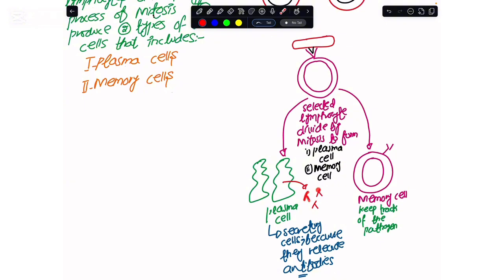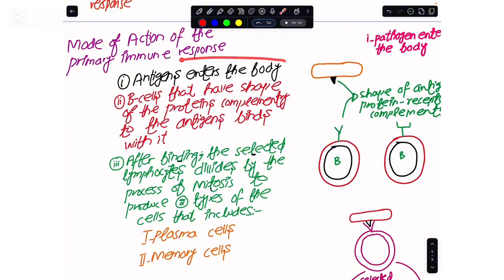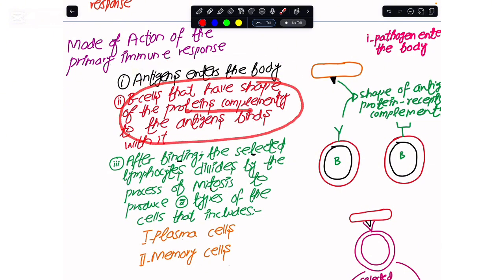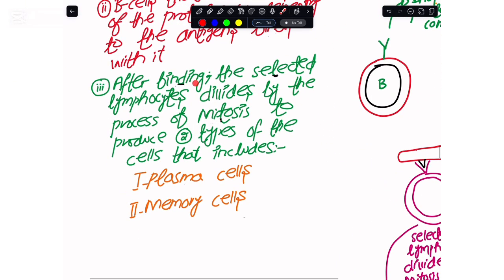So not only are antibodies released, but at the same time my body also produces a memory cell, and that memory cell keeps track of this pathogen. So later, when this pathogen enters for the second time, my body should start producing these antibody molecules rapidly. If I were to summarize all of this: first the pathogen having an antigen on it gets entry into the body, then the B cells whose protein receptor shape is complementary to the antigen bind with it. After this binding, the selected lymphocyte divides by mitosis and produces the plasma cells and the memory cells.